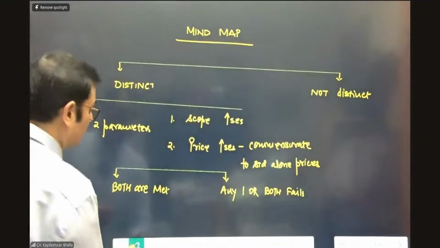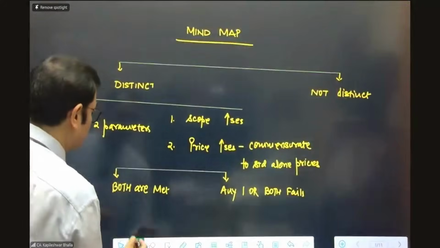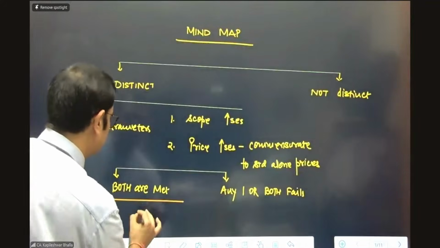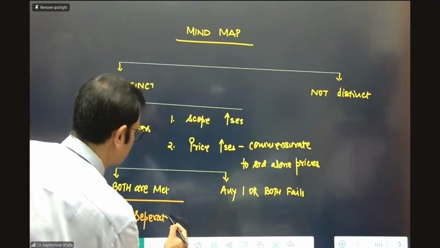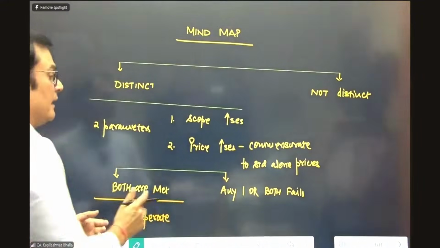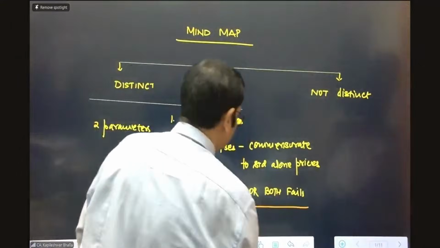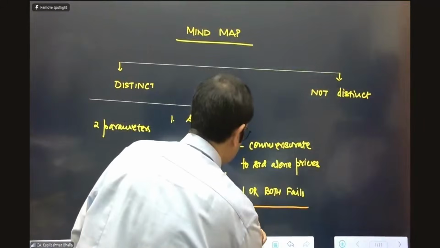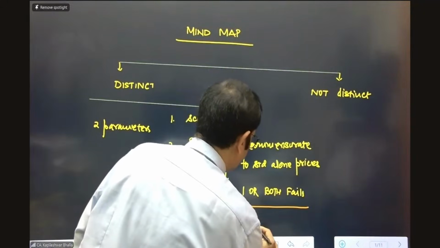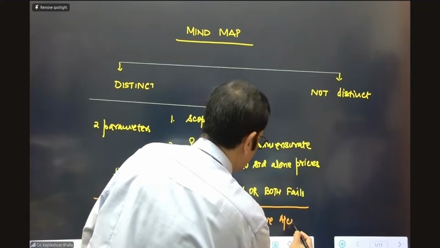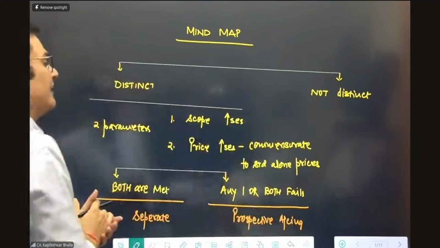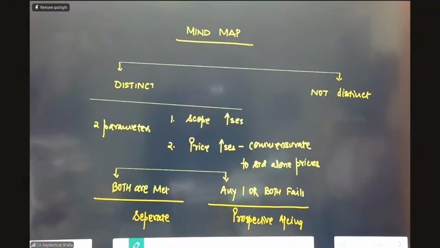Now, when both the parameters are met in this particular case, we can outrightly say it is supposed to be a separate contract. That is the very first question which we did. And when any one or both fail, then in that particular case, it is supposed to be prospective accounting. We consider the existing contract comes to an end and a new contract is started. And that's what we did in the other question.